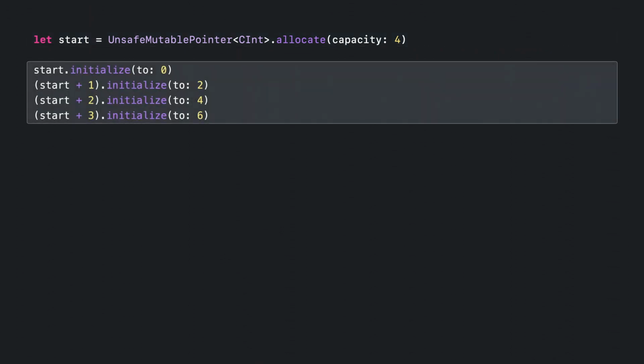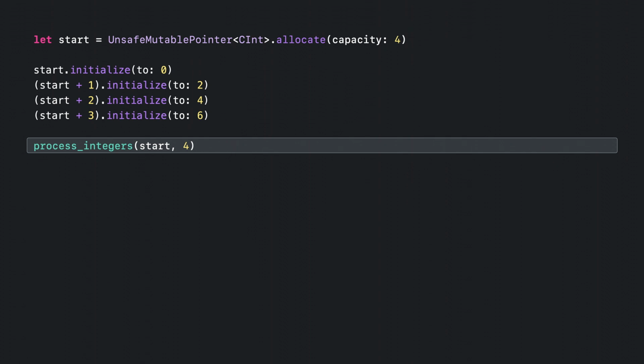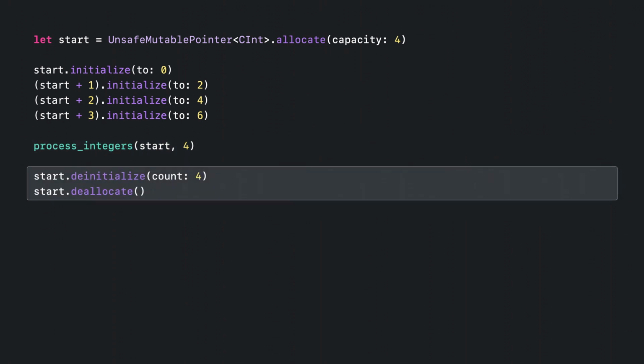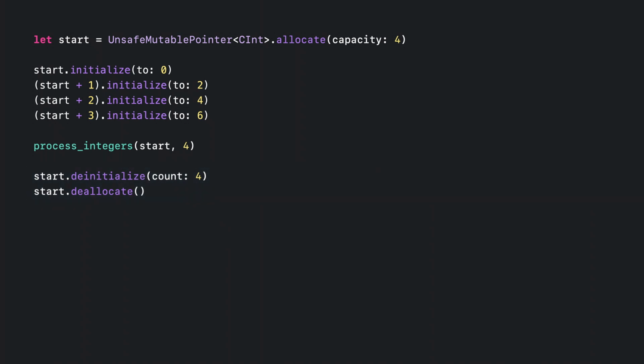Then, we can use pointer arithmetic and dedicated initialization methods to set up the buffer's elements to particular values. And once that's all arranged, we can at last call the C function, passing it the pointer to the initialized buffer. When the function returns, we can deinitialize and deallocate the buffer, allowing Swift to reuse its memory location for something else later. We have full control over every operation along the way, but every step is fundamentally unsafe.